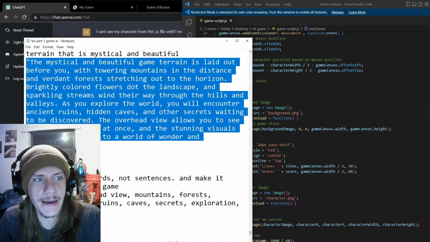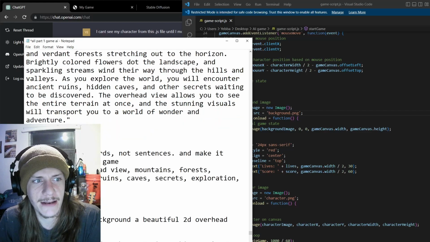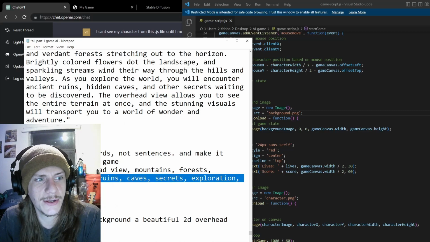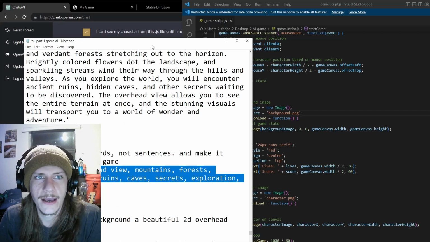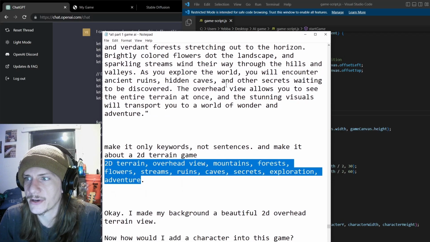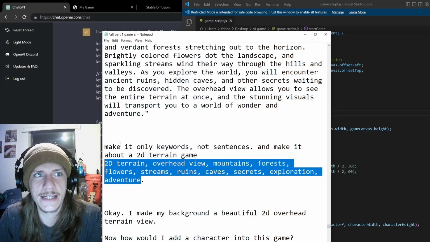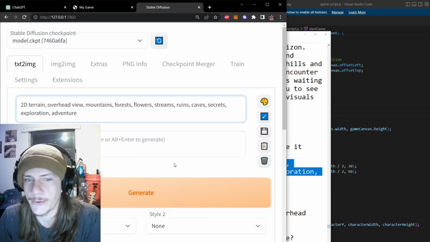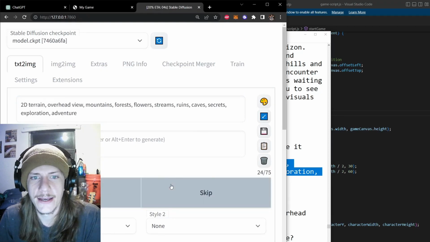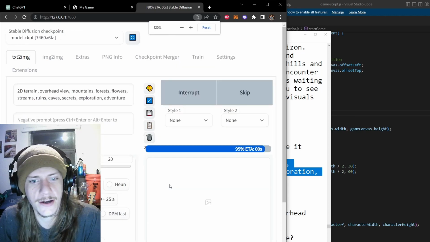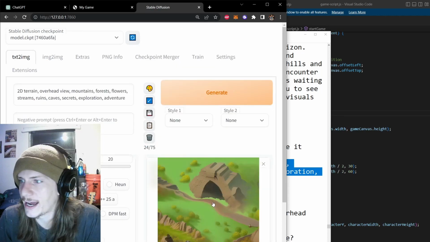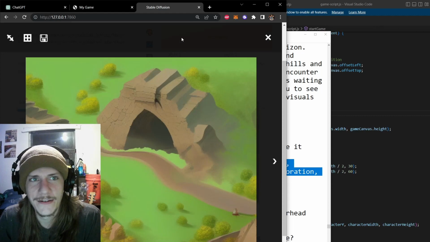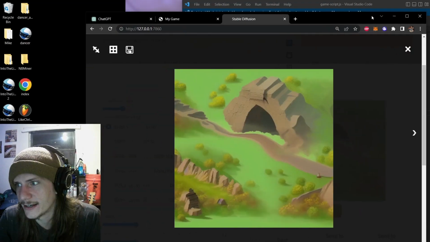And I actually said, make it only keywords, not sentences, and make it about a 2D terrain game. And so it gave me this beautiful prompt right here. And I know that my head's blocking it. So it gave me this prompt. And so in other words, I just used the text generator to make me a prompt for the image generator. And I went ahead and popped that into my Stable Diffusion local install over here. And look at that. I instantly get a beautiful video game terrain layout.